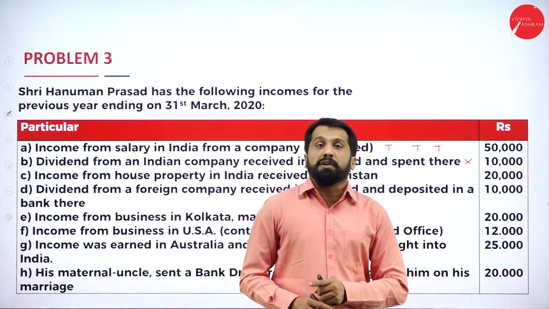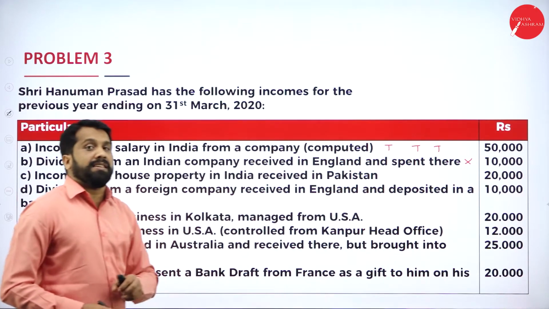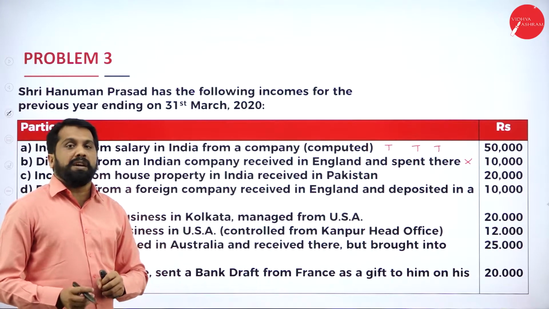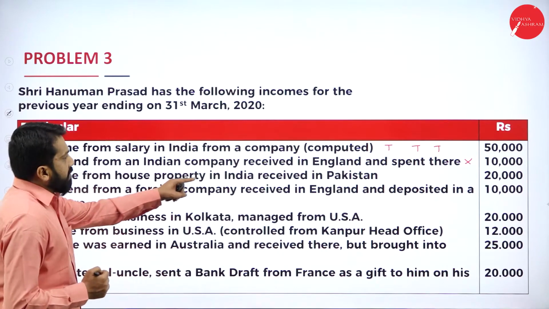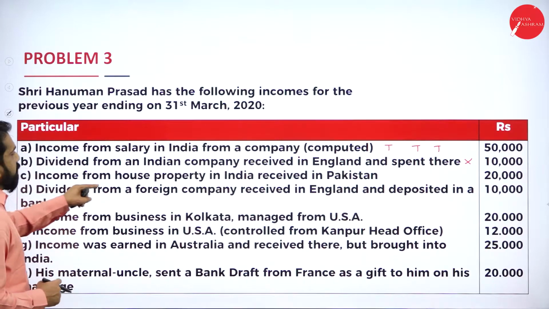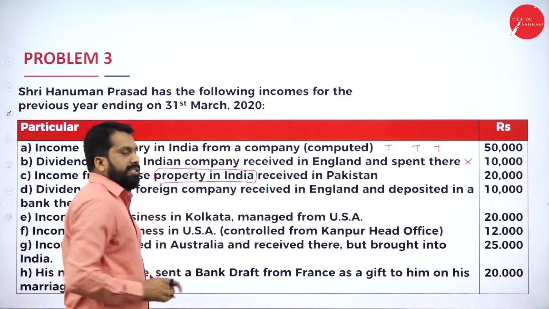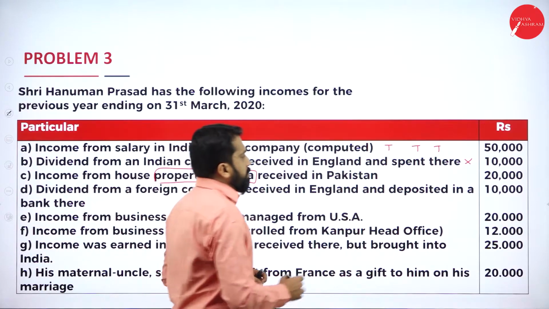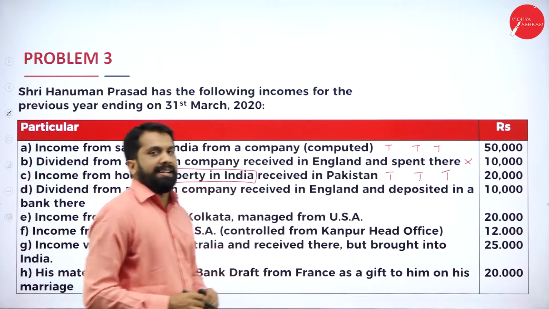Income from house property in India: where you generated rent, India; where you earned, India; but received in Pakistan. So further information is not required. Once you know it is income from house property in India, this is sufficient. So it will be taxable, taxable as well as taxable.